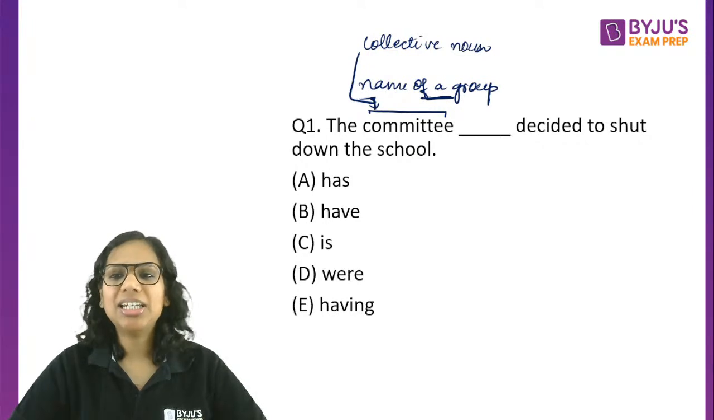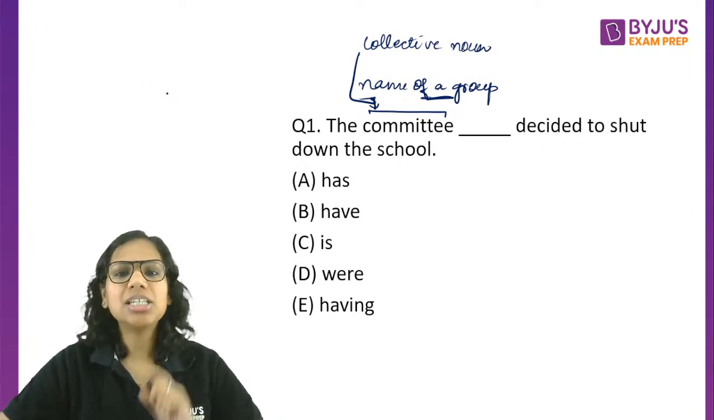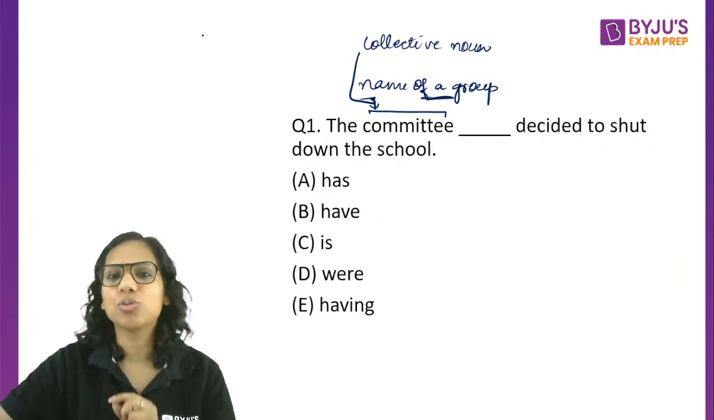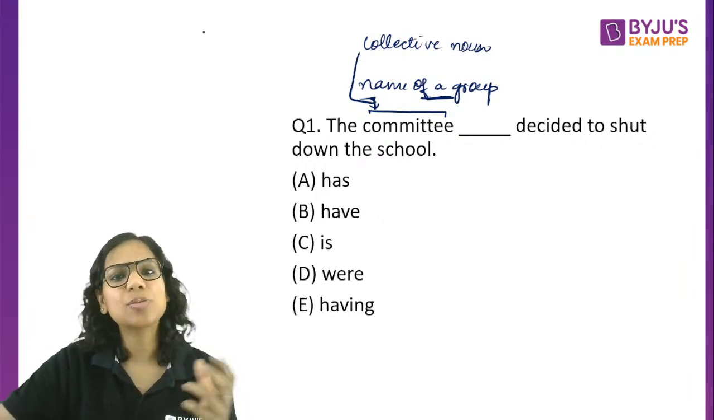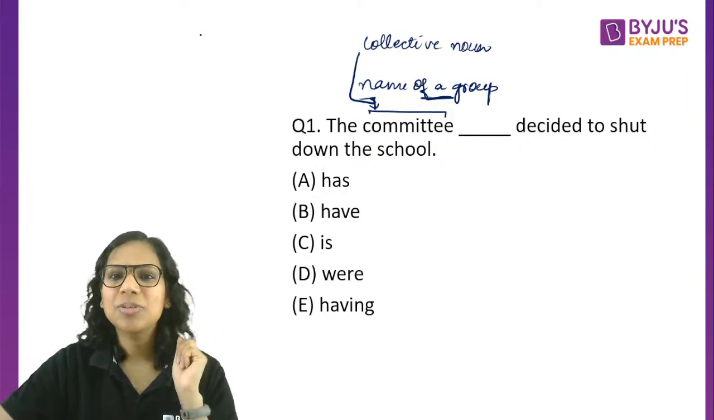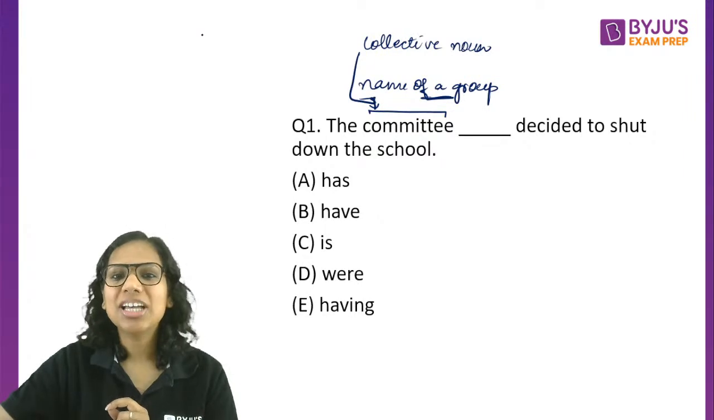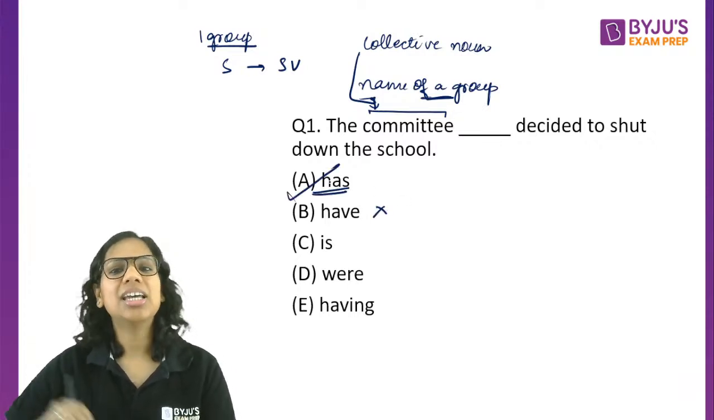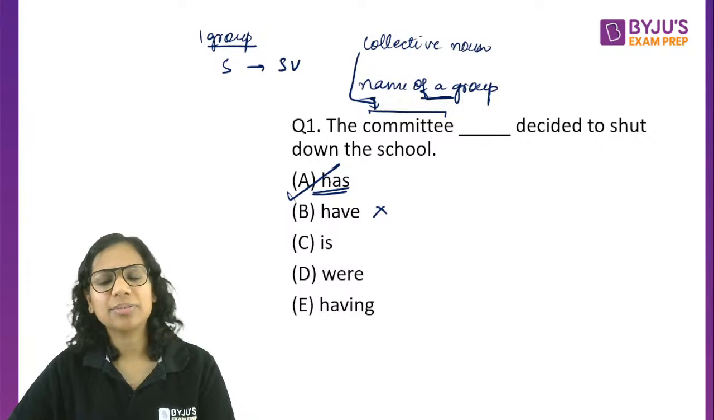Now, the committee dash. Because it is one committee, right? It is one group. I understand that this group has multiple members, but how many groups are there? It's just one group. And because it's just one group, this should take a singular verb. One group, that means it's singular. So it should be has and not have. A is the answer. Okay.